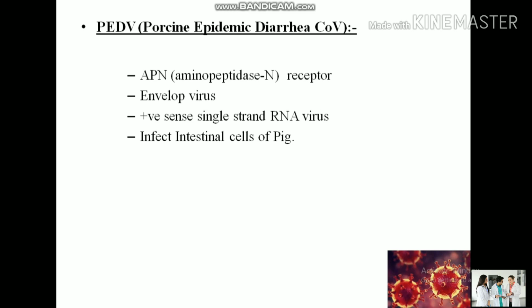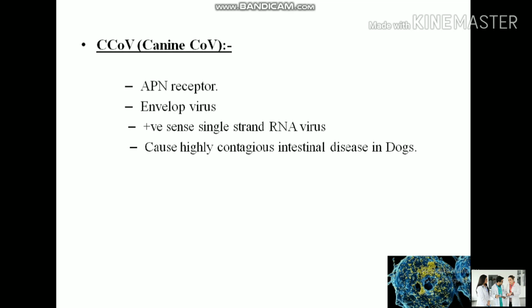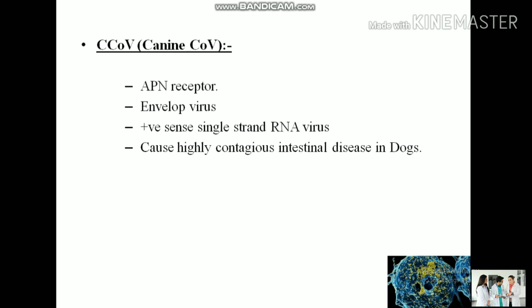So this virus also mainly affects pigs. Then the canine coronavirus also attaches to the APN receptor. It is an enveloped, positive sense single-stranded RNA virus, and it causes contagious intestinal disease in dogs.